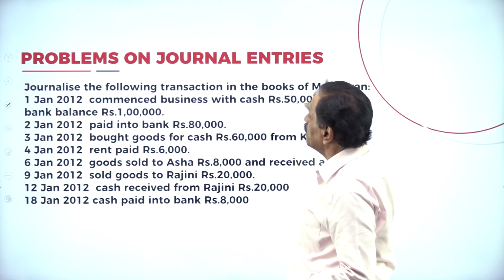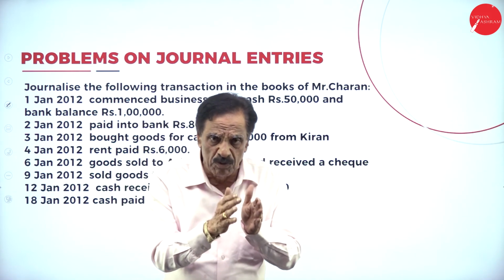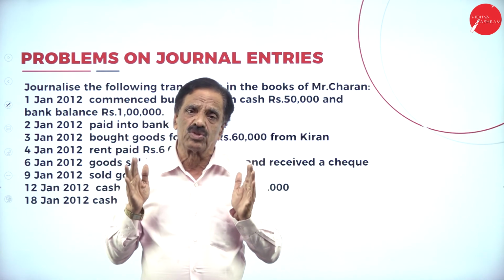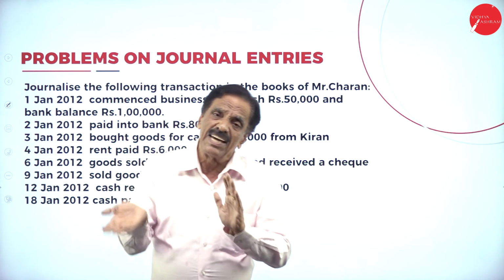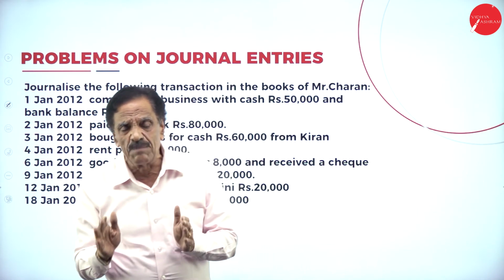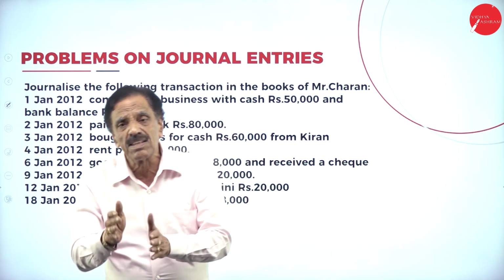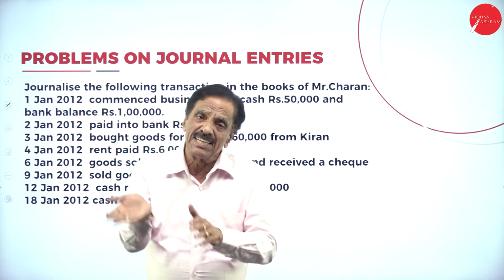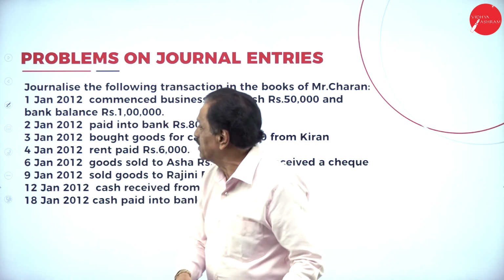So, problems on journal entries. What is journal entry? Journal is the first book, ledger is the last book. Splitting a transaction into two sides, one called the debit side, another called the credit side, is called journal. An entry in the journal is called a journal entry. The journal is the prime book, the first book where all the business transactions are entered. Now we are going to follow the journal entries.